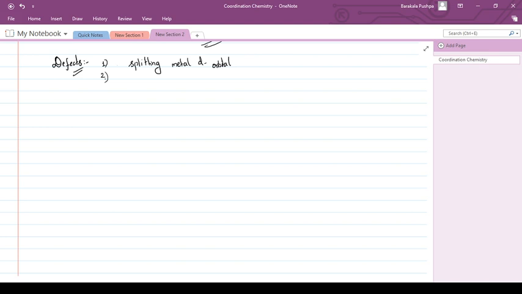Okay, now this theory also failed to explain the reaction rates and the mechanism of reactions with the complexes. It does not explain why certain four coordinated complexes are tetrahedral and certain complexes are square planar. Okay, and its magnetic properties. Why in some cases it is paired up and becoming diamagnetic, and why in some cases it is not paired up and it is becoming paramagnetic. So these are the 7 defects.